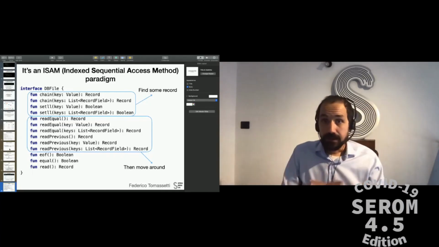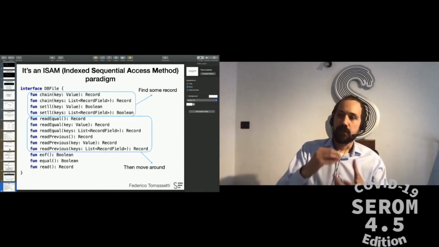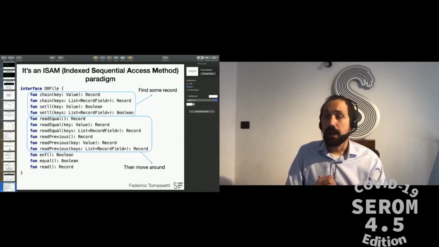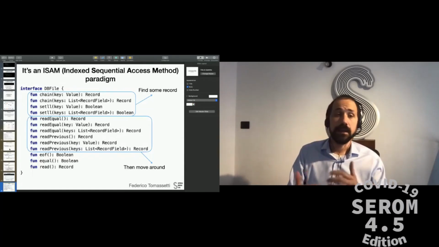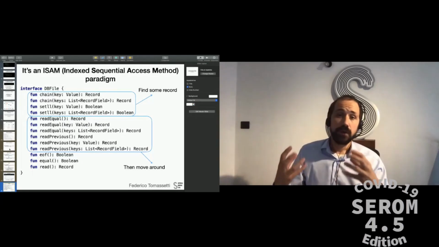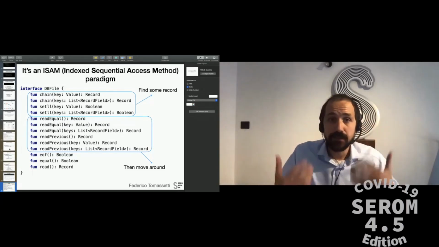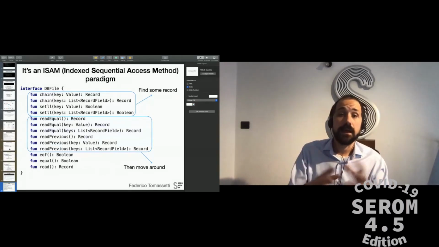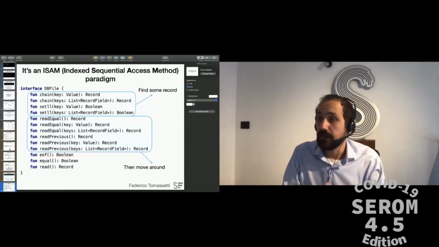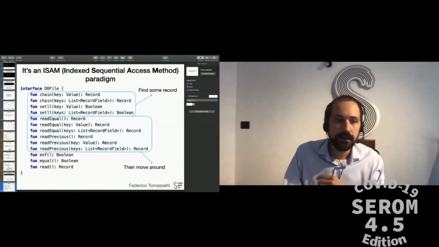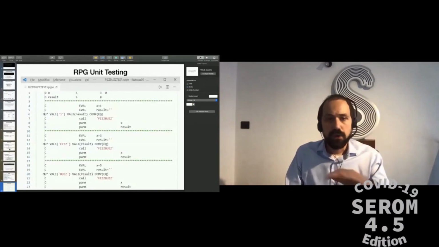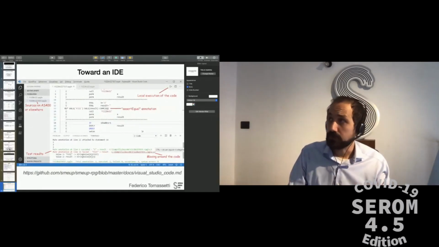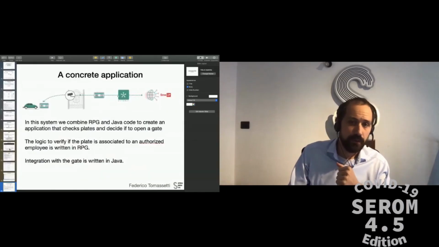But they have done a great job because they managed to find a way to translate the calls based on this paradigm into SQL calls behind the scenes. In this way, it's now possible to have RPG programs that expect to find a database working with this paradigm, that behind the scenes are calling instead any database supported by JDBC. So I think this is a great achievement. We have built support for unit testing. They've built a nice integration with Visual Studio Code that provides a much more modern paradigm.